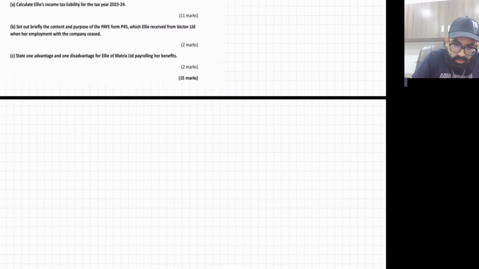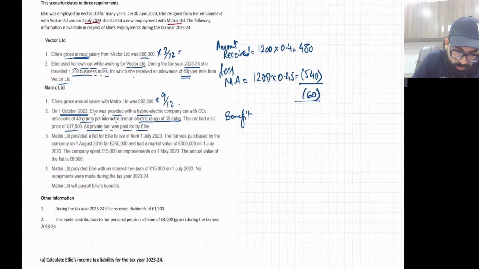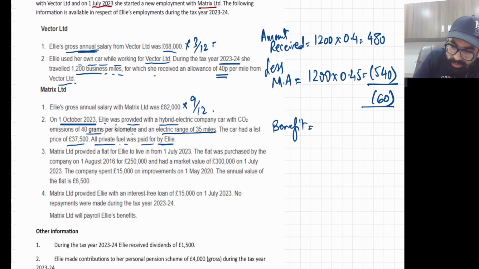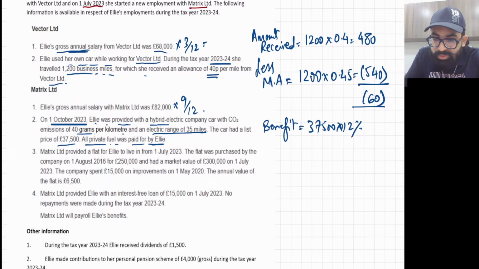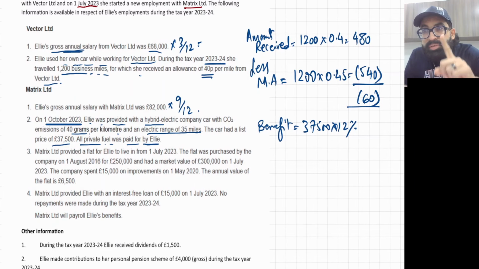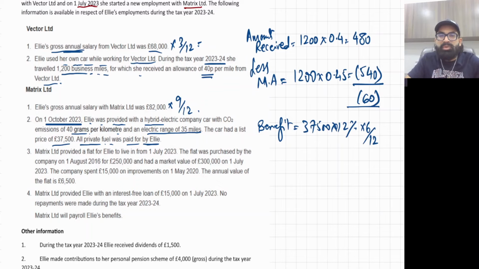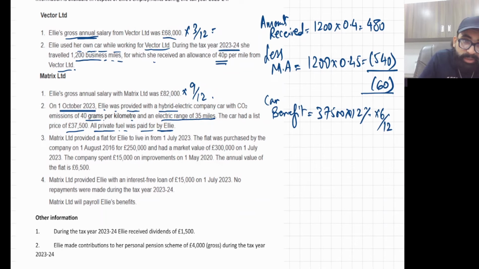Now, how we'll be doing it, I'll also show you in the Excel. So it's going to be 37,500 into 12%. 12% means for the whole year benefit. And she received the car on 1st October. So October, November, December, Jan, Feb and March, into 6 upon 12. Okay. So this will be your car benefit. I'll solve everything on the Excel. Don't worry.